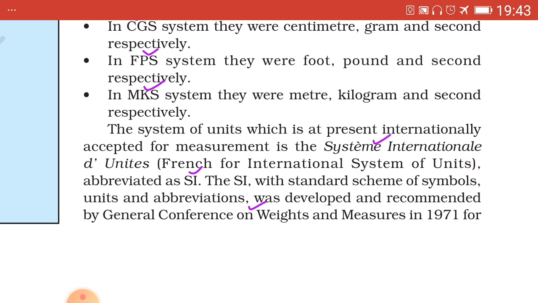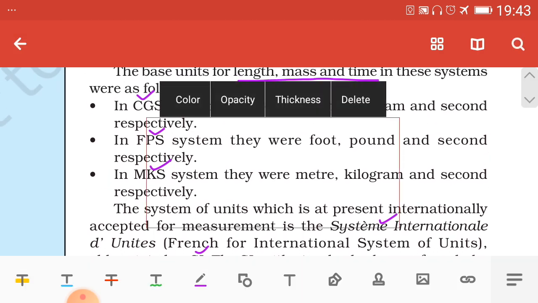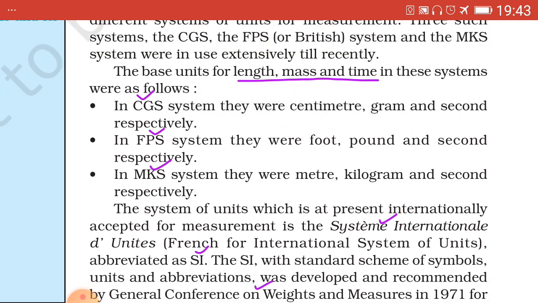Similarly for kilogram meter per second square, we can substitute capital N, that is Newton, after the name of the scientist, that is the unit of the force.